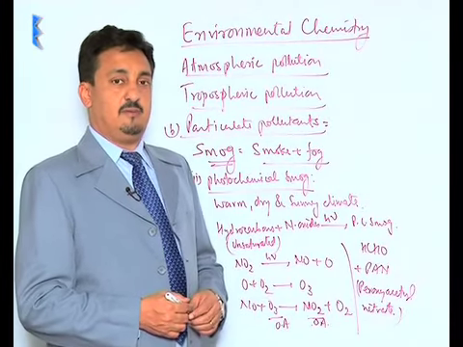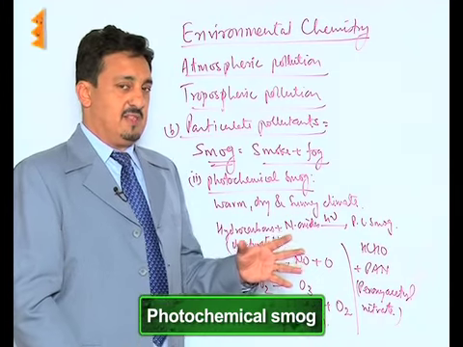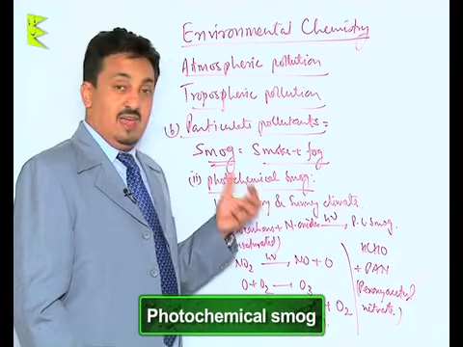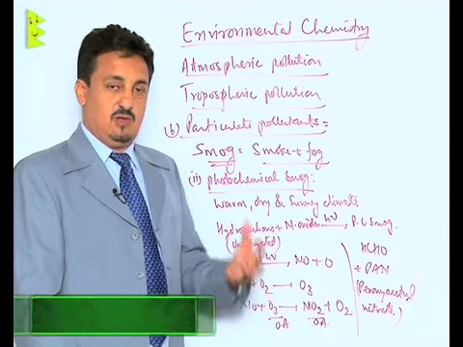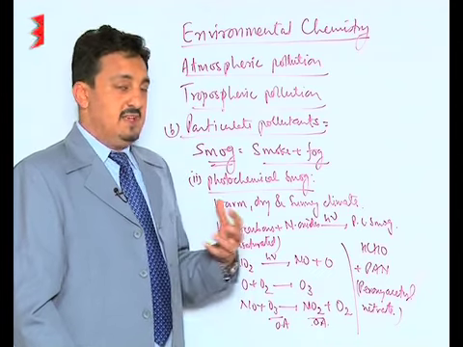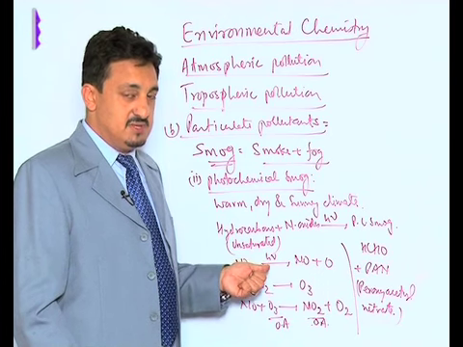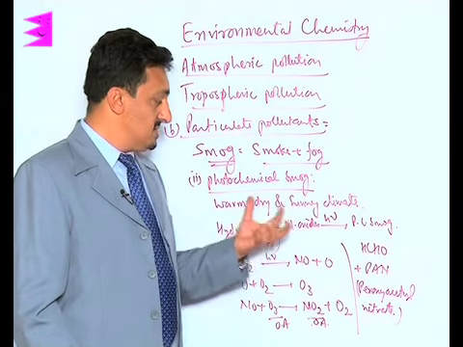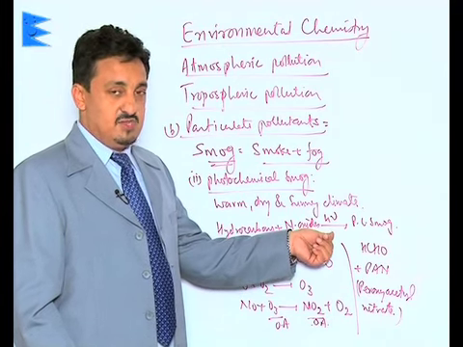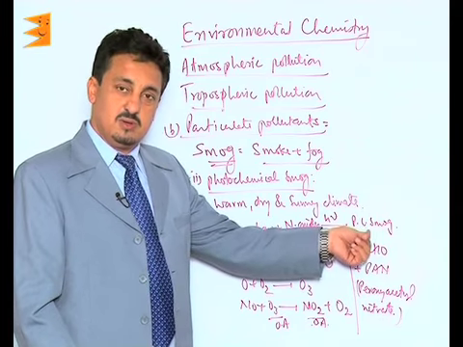Let us see the second type of smog, which is called photochemical smog. This is different from classical smog in the sense that it takes place in warm, dry and sunny climates, like in tropical regions such as India. Here it is the unsaturated hydrocarbons along with the nitrogen oxides, which in presence of the ultraviolet or high energy radiations of the sun get converted into PC smog, meaning photochemical smog.